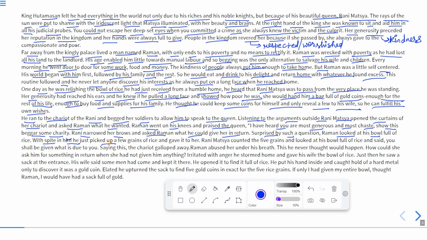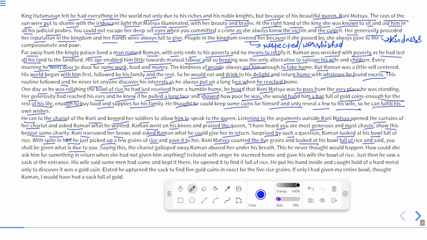He just picked up a few grains of rice and gave them to her. Only a few grains, not the whole bowl. Rani Matsya counted the 5 grains and looked at his bowl that was full of rice. She thought he had a full bowl of rice, still he only gave 5 grains.